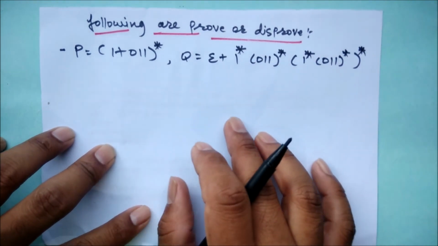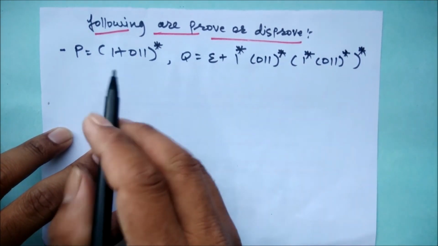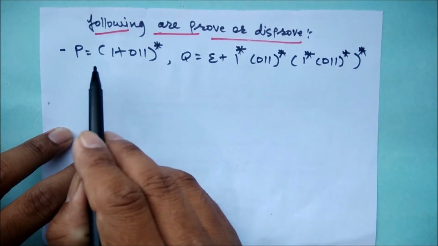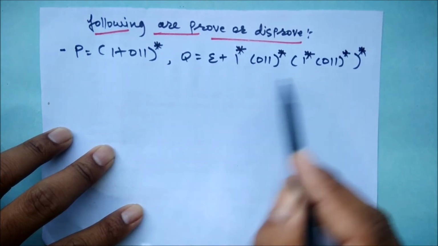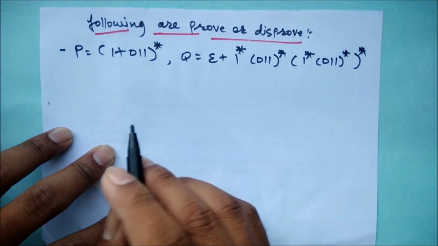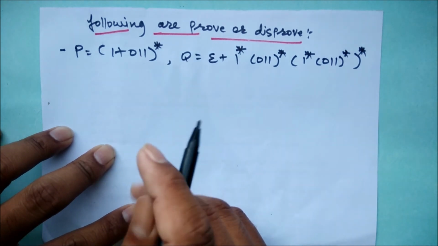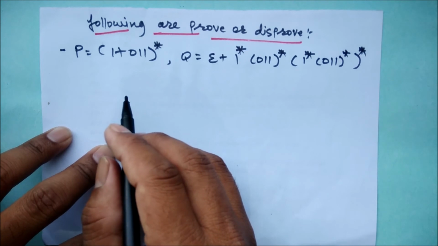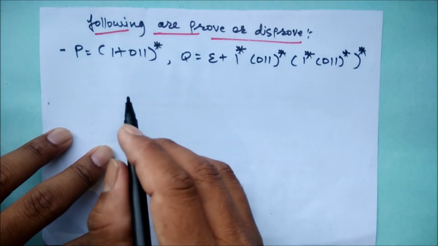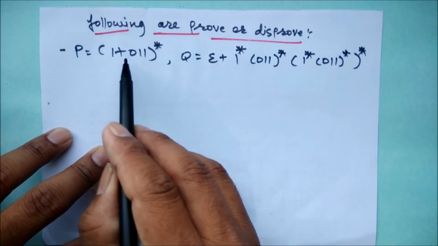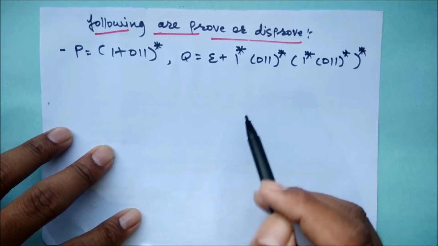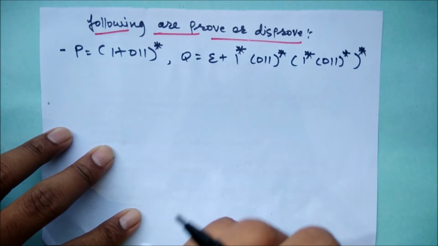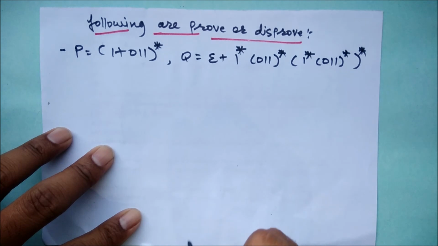So here the regular expressions P and Q are given, and they are asking you to find out whether they are similar or not, right? So now just go on observing, and either elaborate the small thing or the big thing, we have to derive it, right?